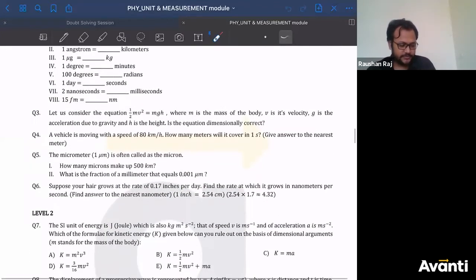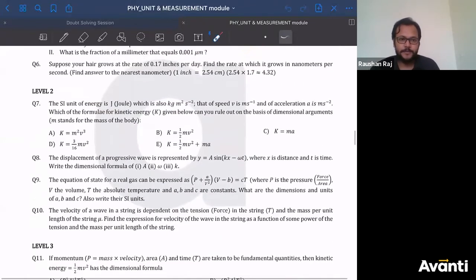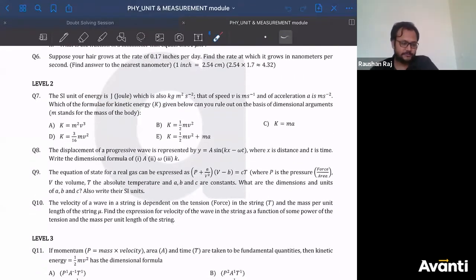So let us go to question number 6 to 10. So I have got a doubt from question number 6, then question number 10. Okay, so let us start with question number 6. Everybody please read question number 6.